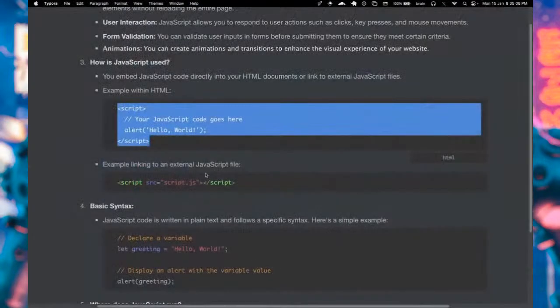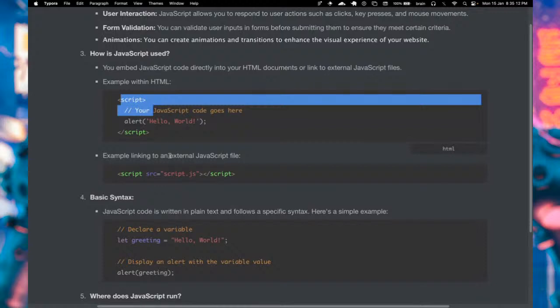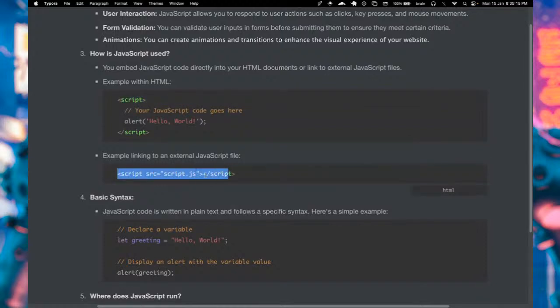Back to this. You have seen how to run your JavaScript code within the script tag, or bringing it in as a source file, as an external file.